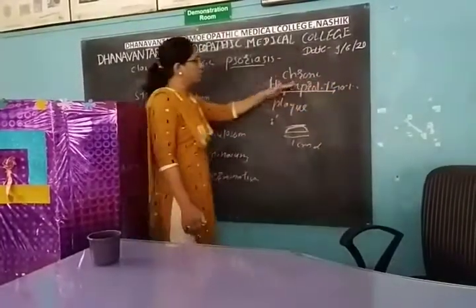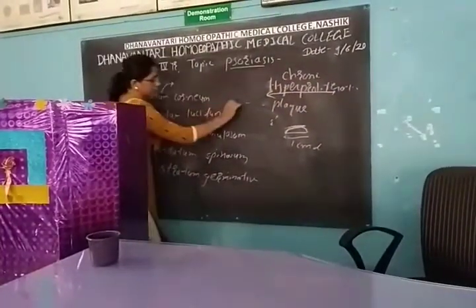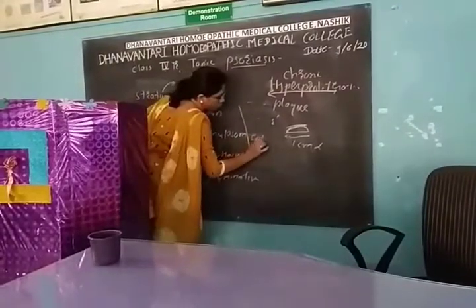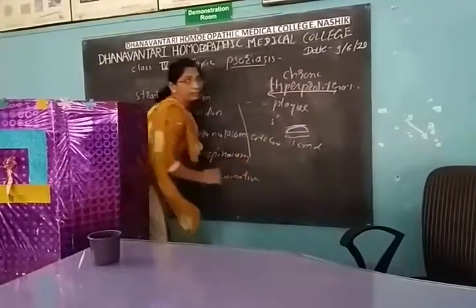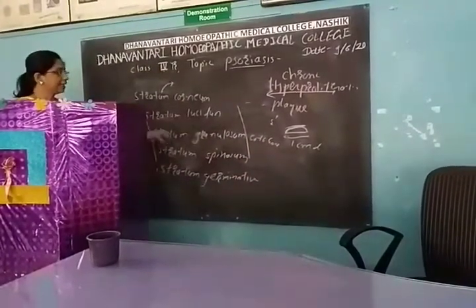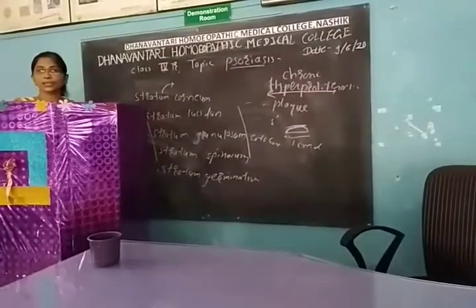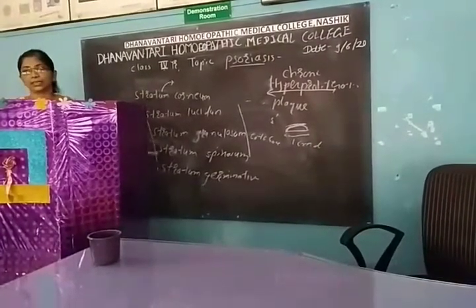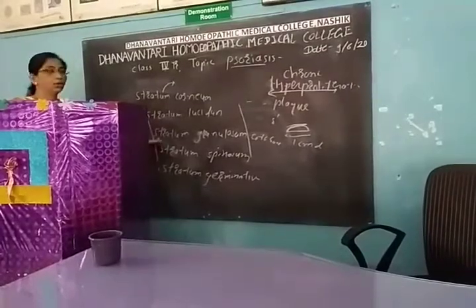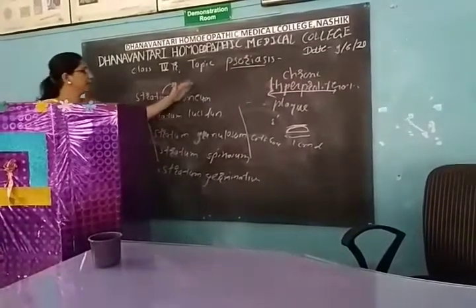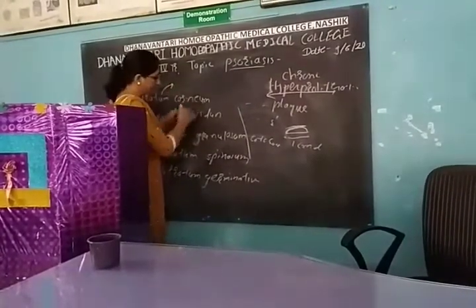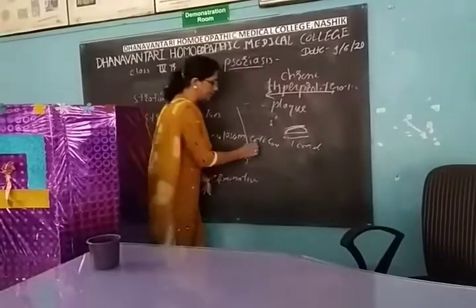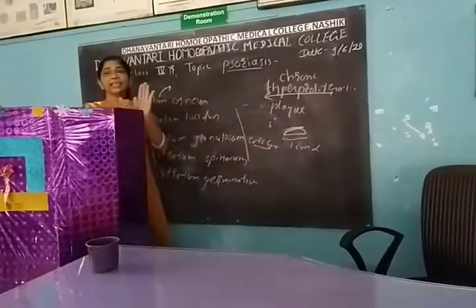But what happens in psoriasis? Normally this process takes 50 to 60 days. In psoriasis, it is not normal proliferation but hyperproliferation. Hyperproliferation is there, with no proper differentiation and shedding away from that layer in a shorter period, less than 50 to 60 days. That's why scaling is there.